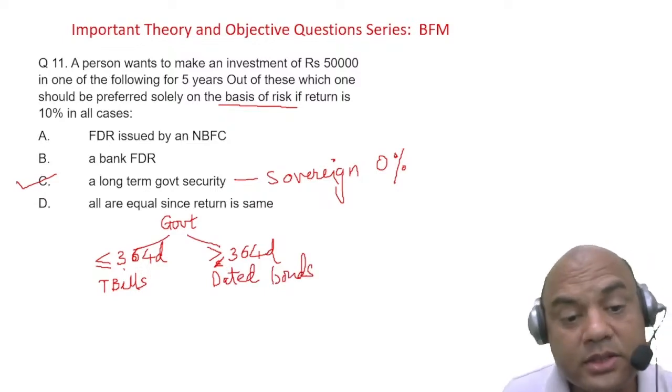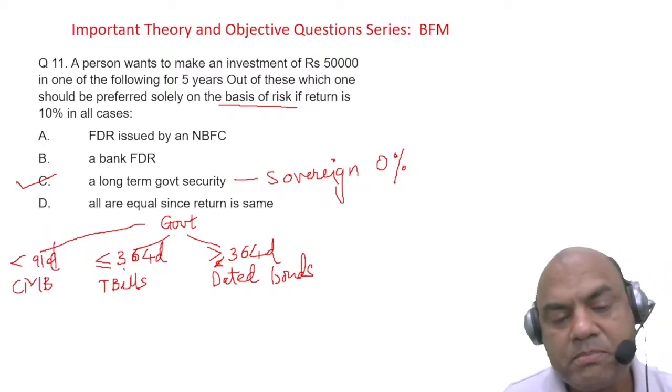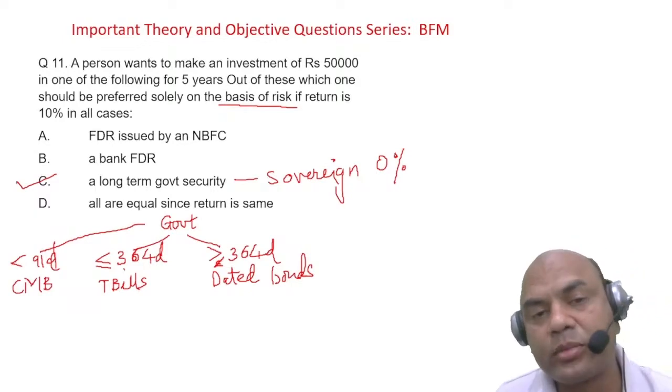Okay. There is a third category. Nowadays it has been made. It is less than 91 days. These are called CMBs, cash management bills. Okay. So these are the three categories of government bonds generally.